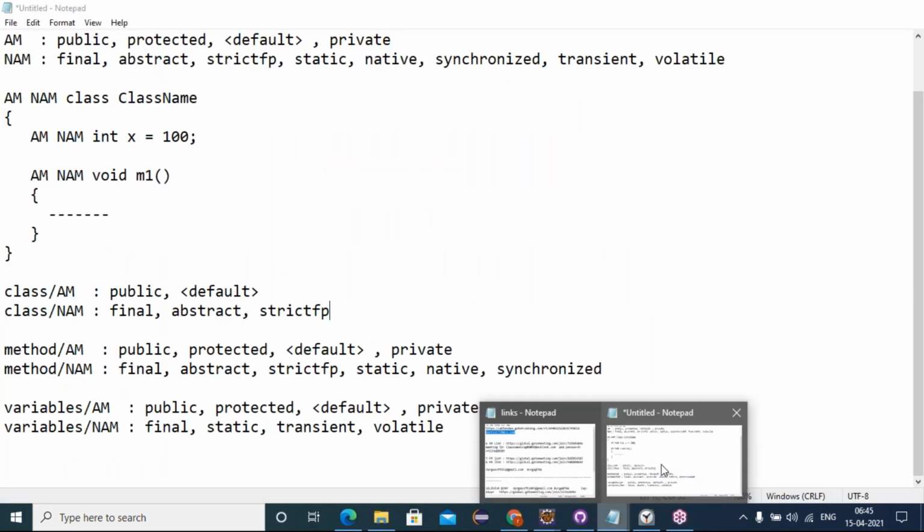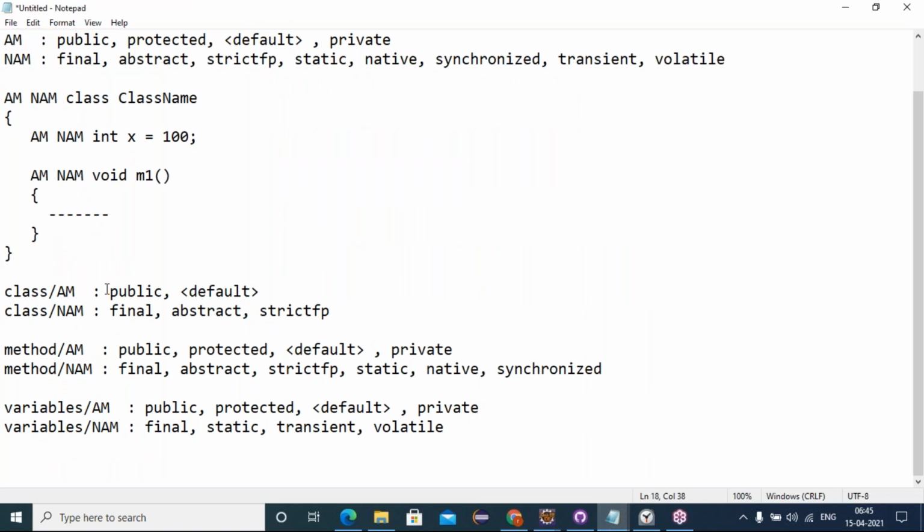Friends, is everyone clear about this accessibility of classes, public and default, and where we can access them? Clear. So default classes can inherit only within the package classes, not outside the package. If you want access from outside also, then make the class public, which can be accessed within the package, and classes outside the package can also inherit.